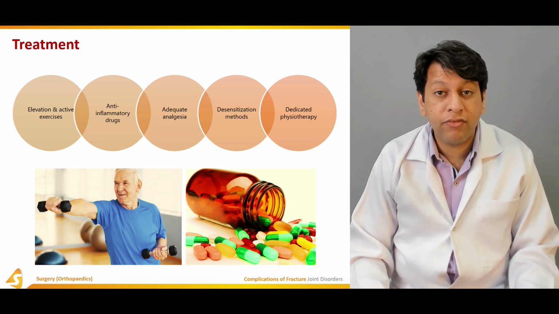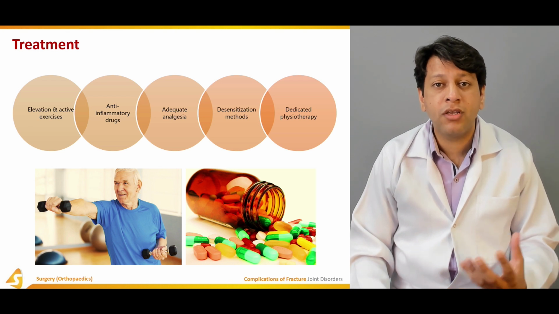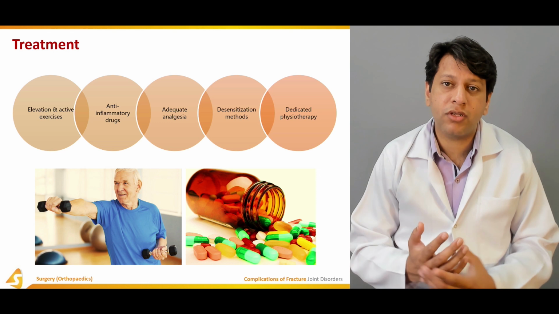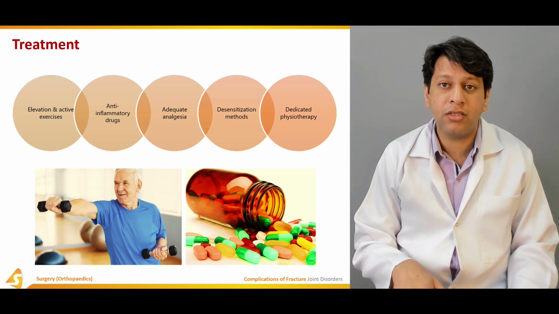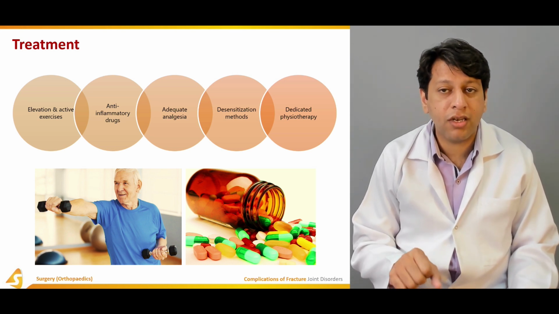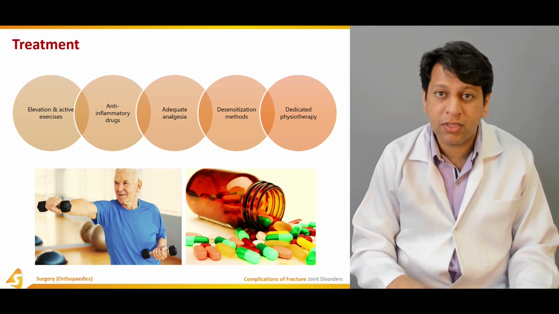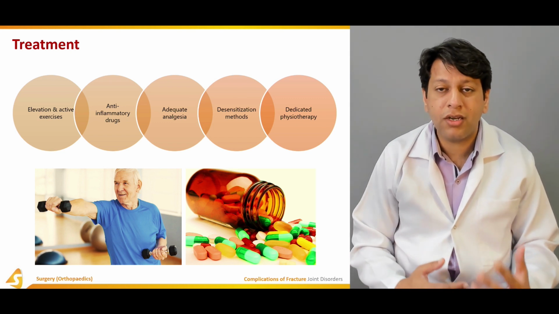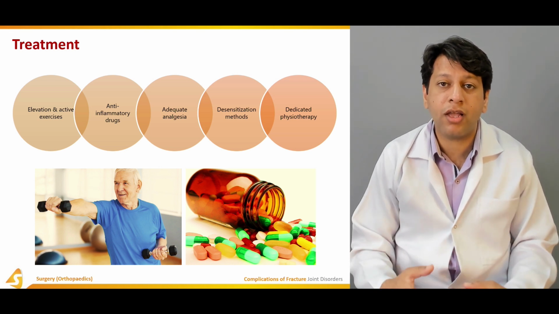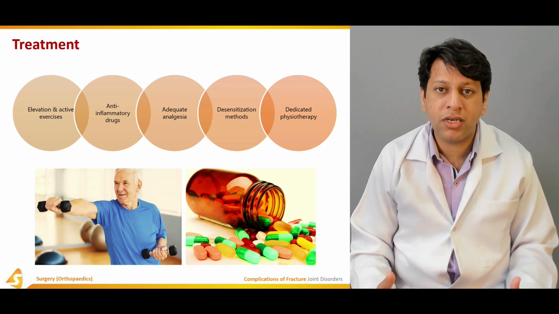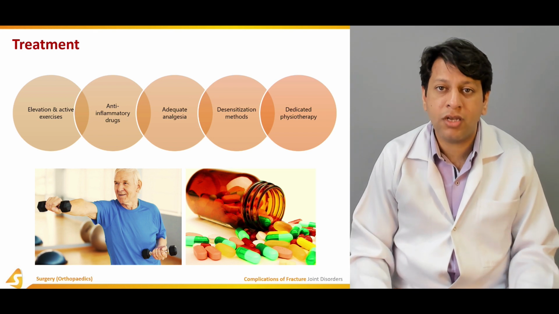Then there may be dedicated physiotherapy, because a specific type of physiotherapy is required as well. That is called hot and cold physiotherapy. For example, if there is a lot of problem with the hand and wrist joint, then you ask them to dip the hand in hot water first for a few minutes, then do some physiotherapy, then dip the same hand in cold water for some time, and then do the exercises as well. So this is a dedicated specific type of physiotherapy which is required, because nerves are hyperactivated and hyperstimulated, so they need to be toned down so that there is not excessive sympathetic discharge which can occur.